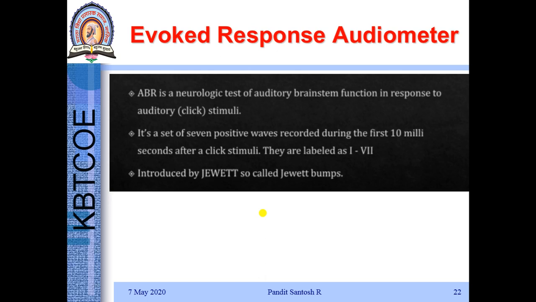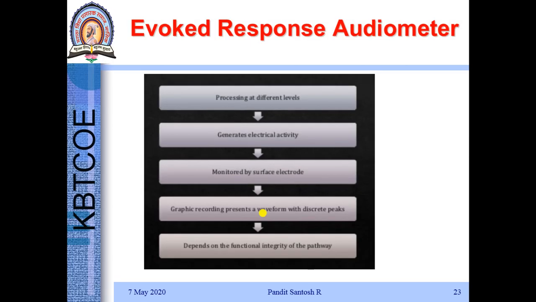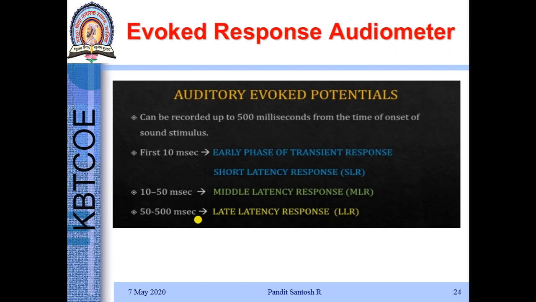After giving the stimulus, we get some peaks and measure the latency, that is time in milliseconds. The normality or abnormality of the ear is predicted. So the sound is given at different levels. It generates electrical activity. That electrical activity is measured by surface electrodes, and through EEG the graphical recording is made.